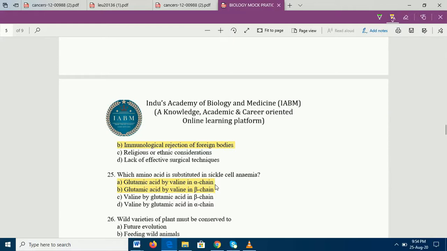So what is the codon for glutamic acid? GAG. And A is replaced by U, which means glutamic acid is turned into valine, GAG is converted into GUG. This much everyone knows, but nobody knows whether it's alpha or beta chain, and the answer is beta chain. Glutamic acid is replaced by valine in beta chain. So the answer for 25th question is B. With this, we stop over here.